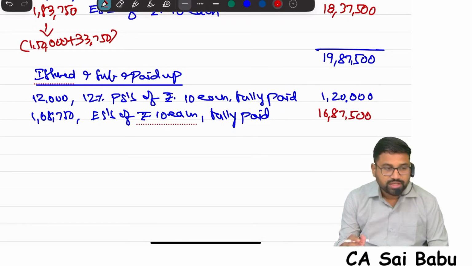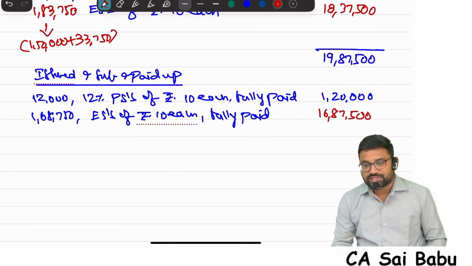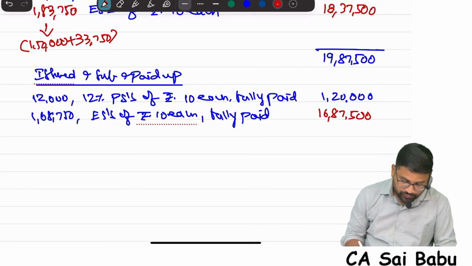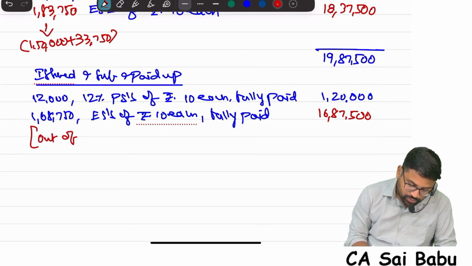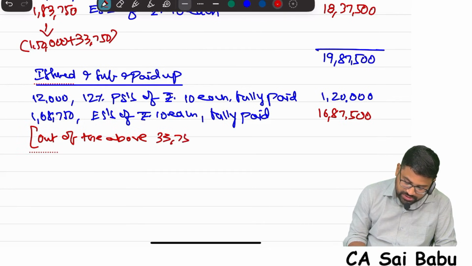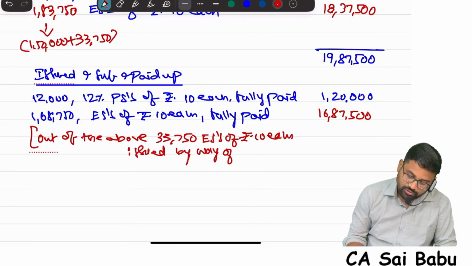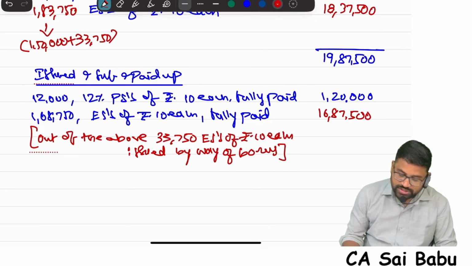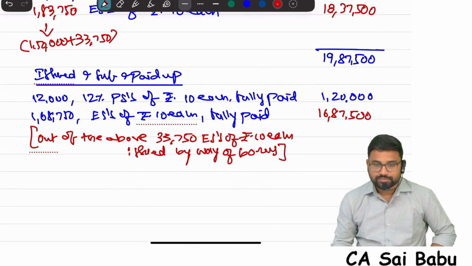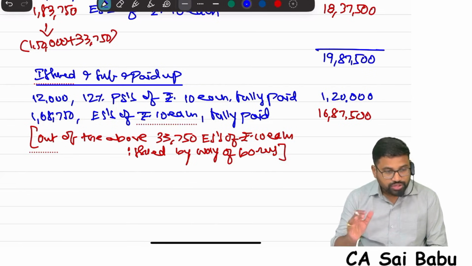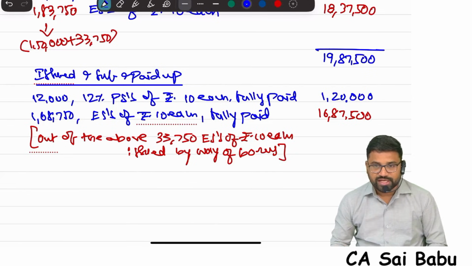Now see, Schedule 3 says whenever you issue shares for consideration other than cash, give a note. So here we need to write: out of the above, 33,750 equity shares of rupees 10 each issued by way of bonus. That's it. Why have you written this note, sir? Because of Schedule 3, which says whenever any shares are issued for consideration other than cash, we need to write a note.